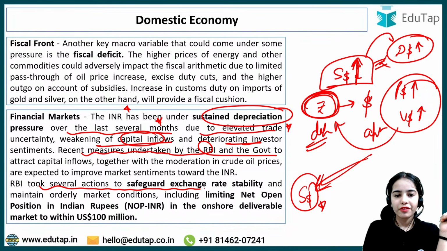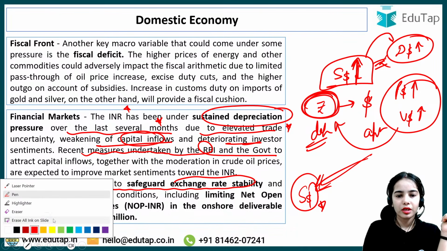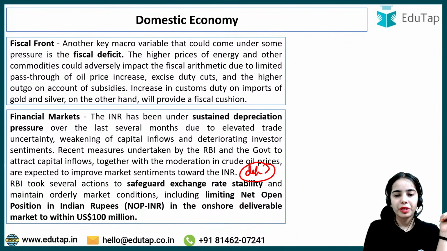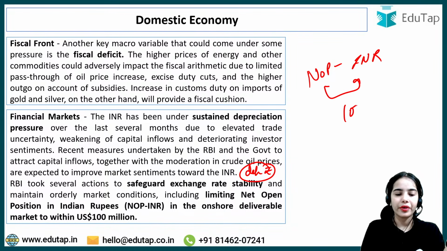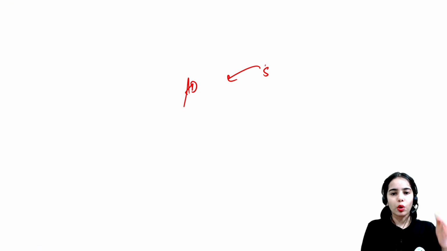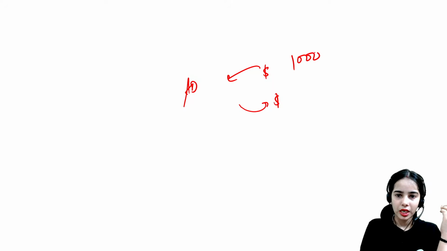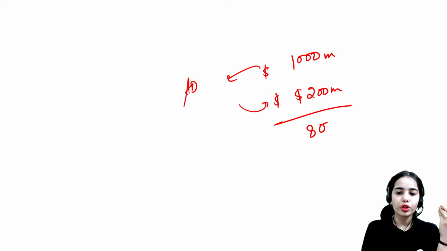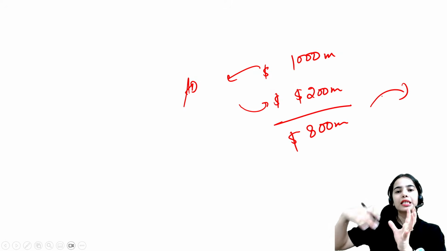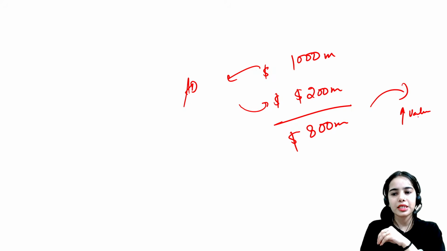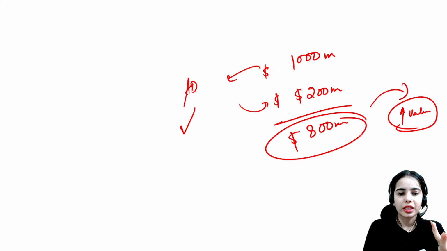RBI took several actions to safeguard exchange rate stability also. To stop or reduce the depreciation of the rupee, RBI has taken various steps, one of which is the net open position in the INR, which has been limited to $100 million only for the authorized dealers. See, the authorized dealers, they buy the dollars, they sell the dollars. Let's say they are buying $1,000 million while they are selling only $200 million. That means they are holding on to $800 million. So tomorrow when the value of the dollar increases, the authorized dealer banks in India can sell the dollars at the higher value.